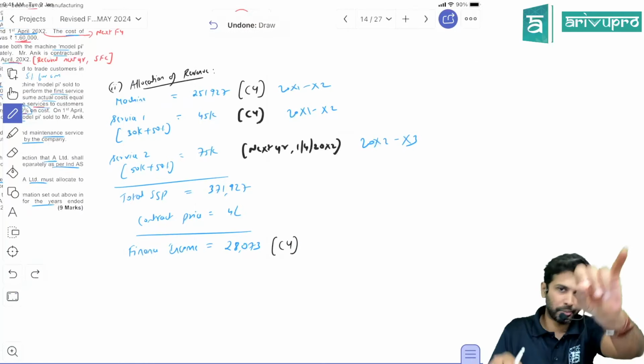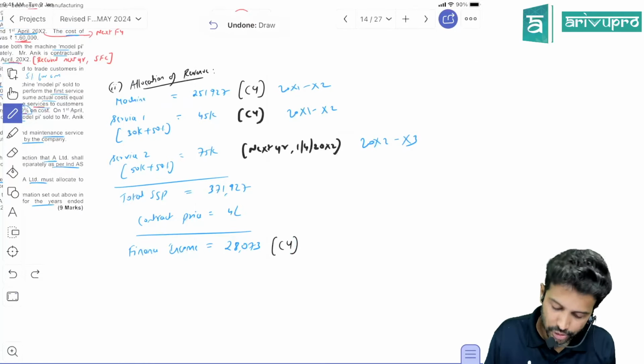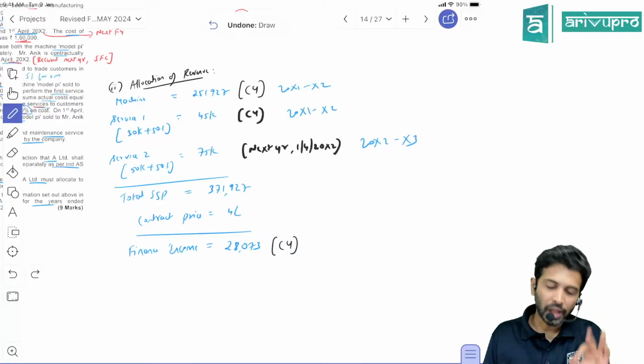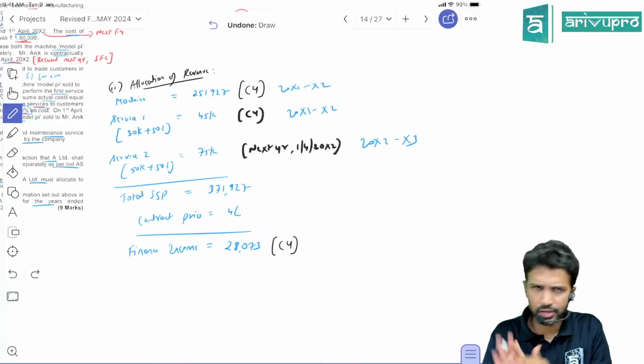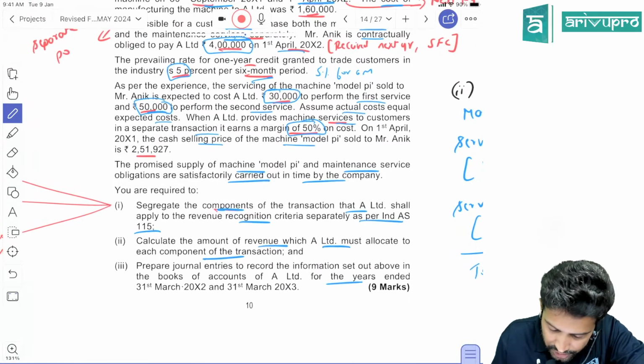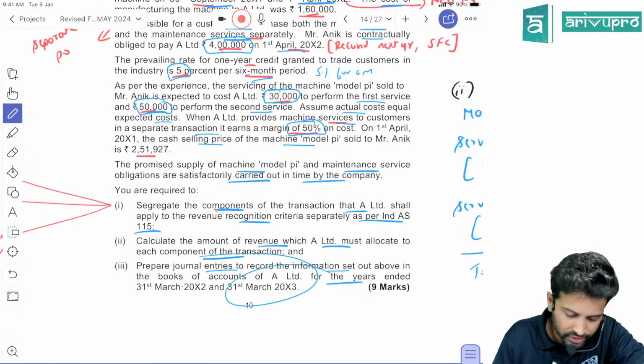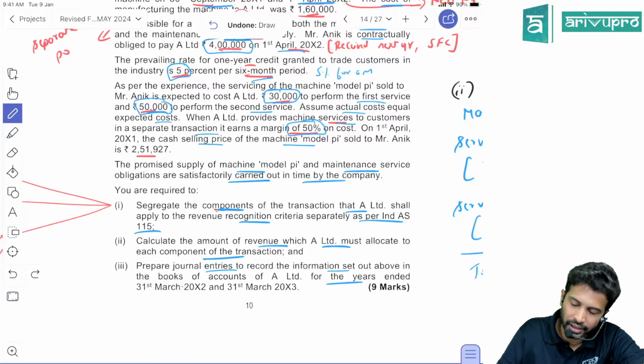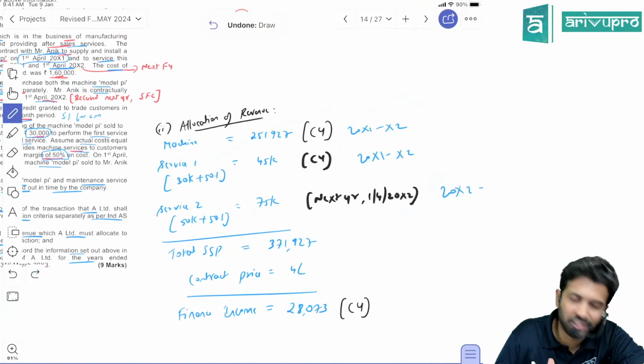Why? I'll prepare an ACM table and I'll show you. Okay, sir. This also gets recognized in the current year. These are the 2 requirements which they have asked, which we have completed. Now, third requirement: pass the journal entries to record for both the years, X1, X2 and X2, X3.